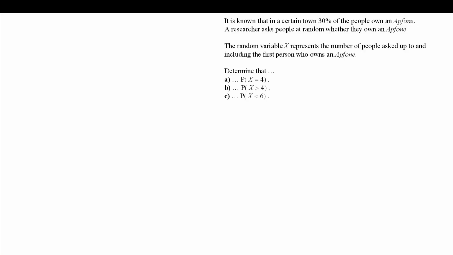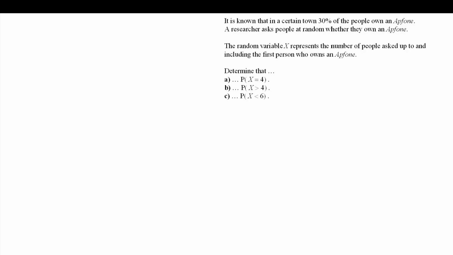In this question, we're told that it's known that in a certain town, 30% of the people own an app phone. A researcher asks people at random whether or not they own an app phone. The random variable x represents the number of people asked up to and including the first person who owns an app phone. And we've been asked to determine some probabilities.